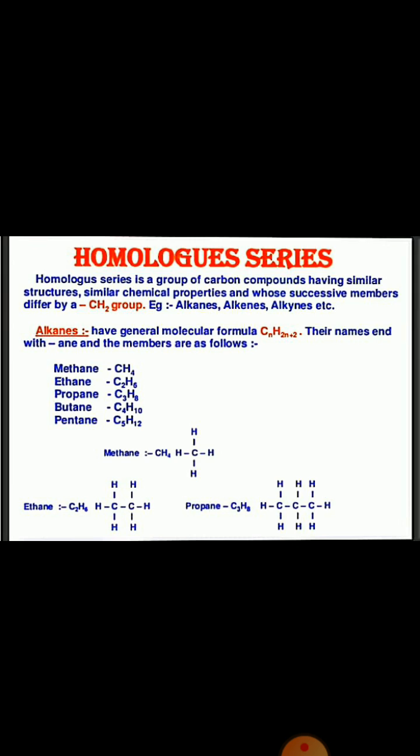In methane the formula is CH4, but in ethane we observe that one carbon and two hydrogens are increasing, so it becomes C2H6. Again in propane, one carbon and two hydrogens are increasing, so the formula is C3H8. So when a series is increasing by the formula CH2, or we can say the difference between two compounds is CH2, that is called a homologous series. So the chapter is completed now.